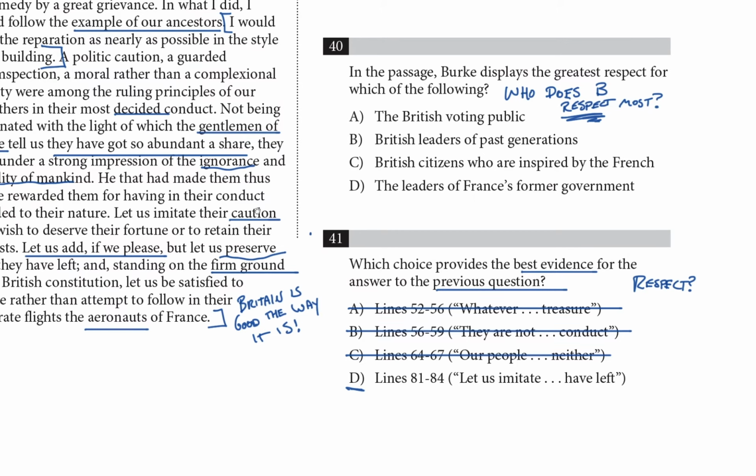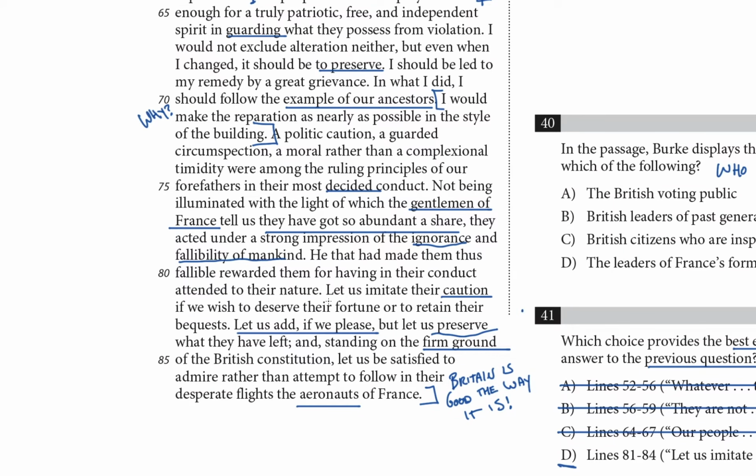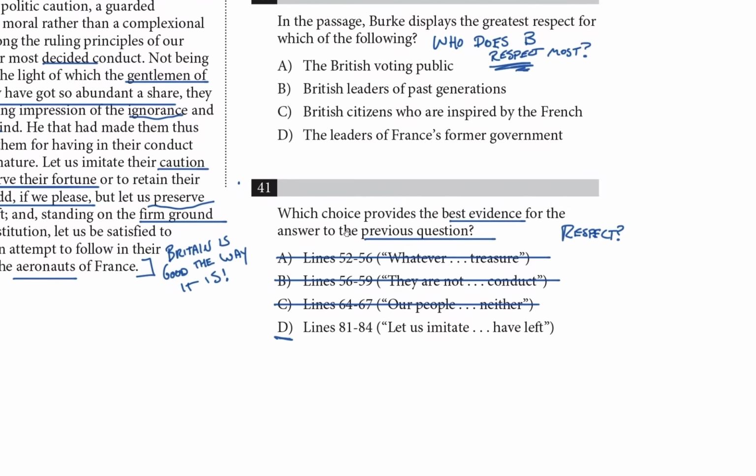Let's make sure what this one is. 81 to 84. Let us imitate their caution if we wish to deserve their fortune or to retain their bequests. Let us add, if we please, but let us preserve what they have left. Okay, and who's the they we're talking about here? In this last section, we're talking about the example of our ancestors, so the forefathers of the British Constitution. This sounds pretty respectful to me, right? Let's imitate our forefathers if we wish to deserve their fortune. Let's do what they did, right?